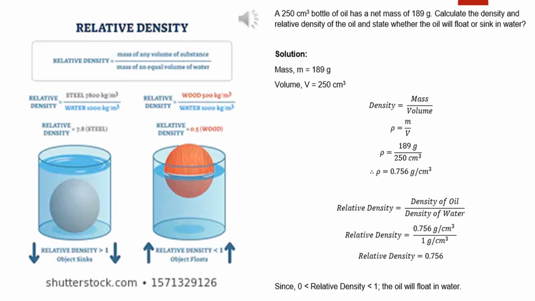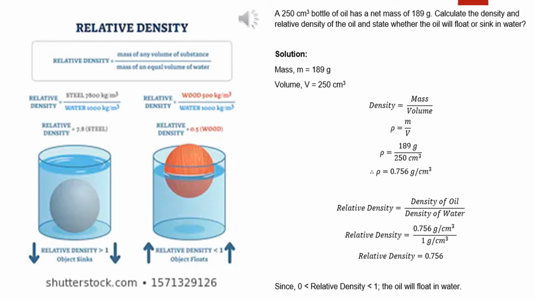Now I have given one example. A 250 cubic centimeter bottle of oil has a net mass of 189 gram. Calculate the density and relative density of the oil and state whether the oil will float or sink in water. How to do the sum? Mass m is equal to 189 gram. Volume v is equal to 250 cubic centimeter. Therefore, density is equal to mass by volume, or rho is equal to m by v.